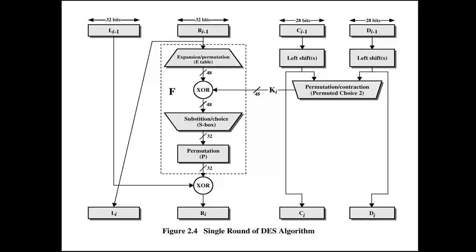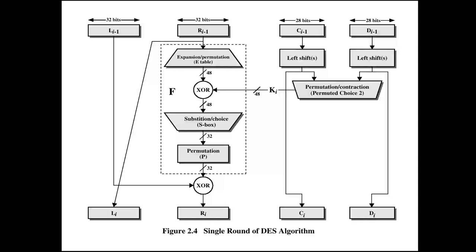Now again there are two parts. As we saw in a previous slide, there is a 56-bit key which we are getting. There are two parts, left and right, you can say C and D. So two parts are there, 28-bit and 28-bit. Every part, the first 28-bit, we apply the left shift to, and the right part is also put into the left shift. Whatever we get, we apply the permutation.